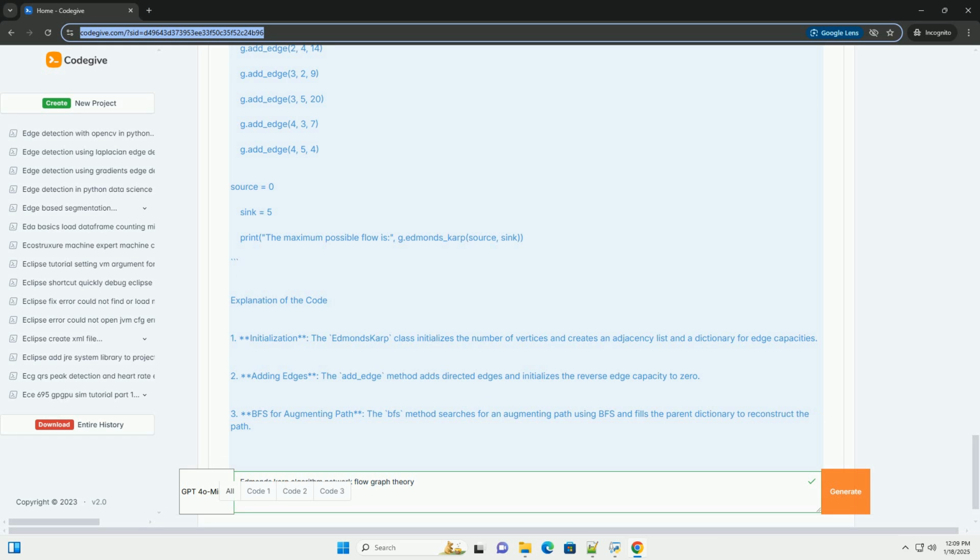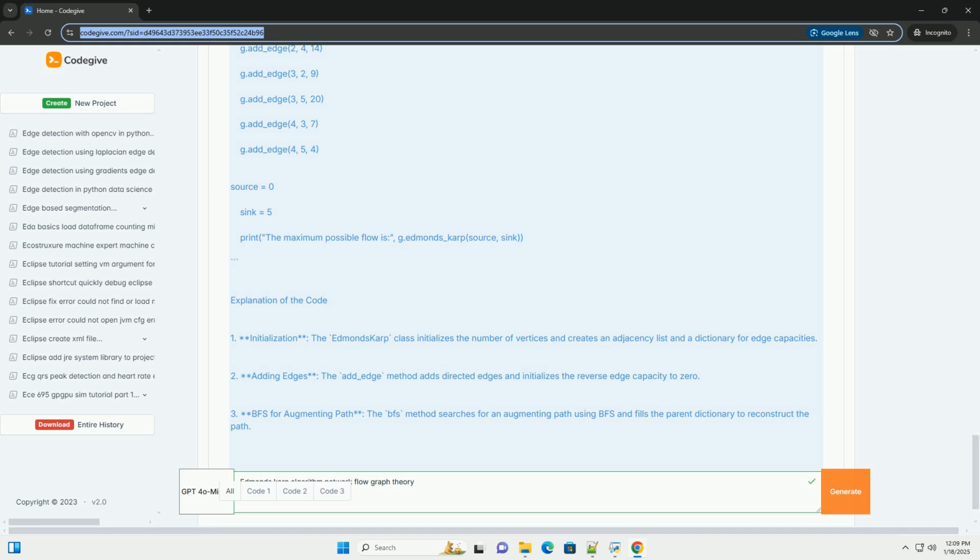3. Residual graph, a graph that represents the remaining capacity of the edges after some flow has been sent through the network. 4. Augmenting path, a path from the source to the sink in the residual graph that can accommodate more flow. 5. Flow conservation, the amount of flow into a vertex equals the amount of flow out, except for the source and sink. Steps of the Edmonds-Karp algorithm.